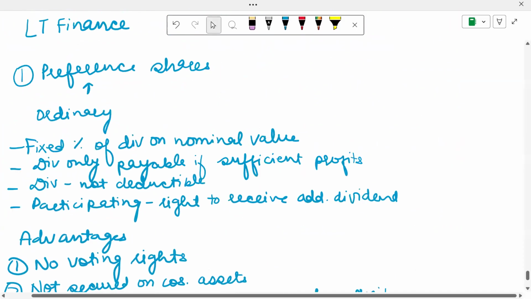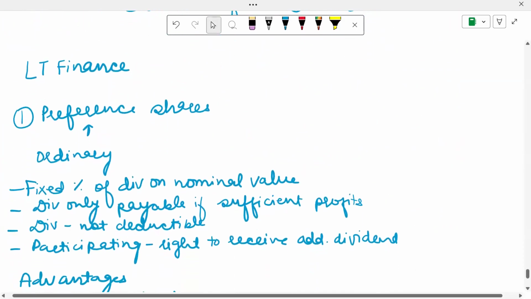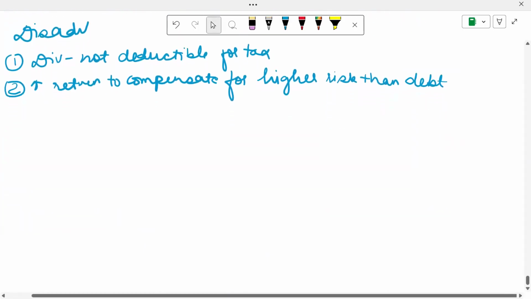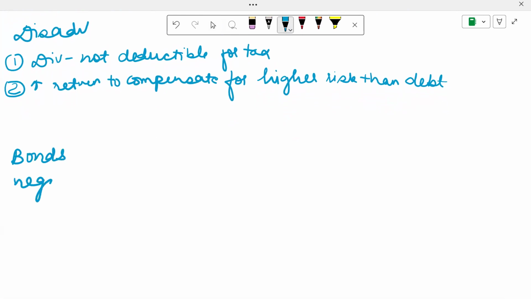Moving ahead to another source of long-term finance as far as debt is concerned, another thing that we're going to talk about is called bonds. Bonds are nothing but negotiable securities evidencing debt.